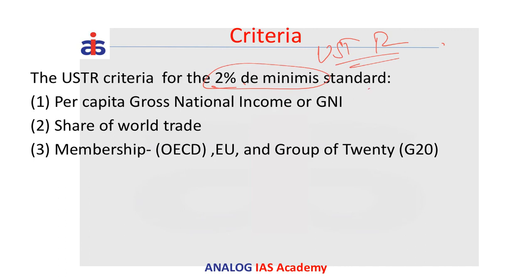So what are the parameters considered? Per capita gross income or gross national income. Second one is the share of world trade. Third one is the membership of the Organization for Economic Cooperation and Development, OECD, the European Union, and the Group of 20.